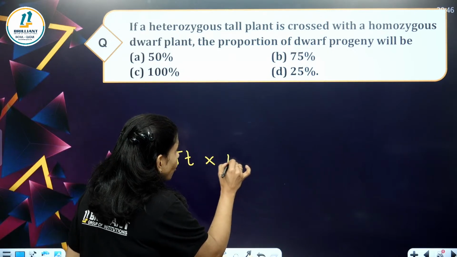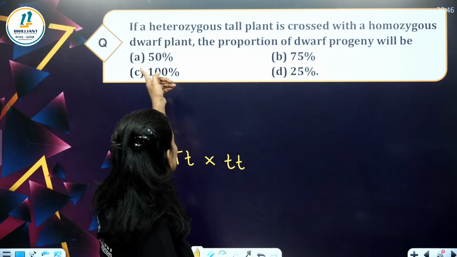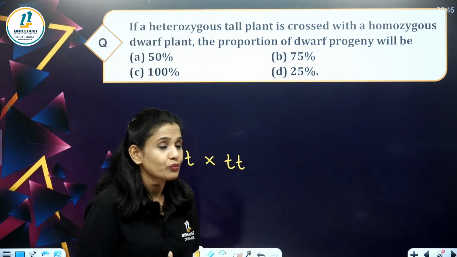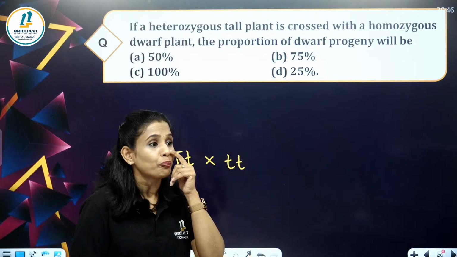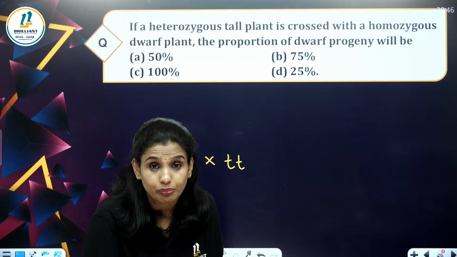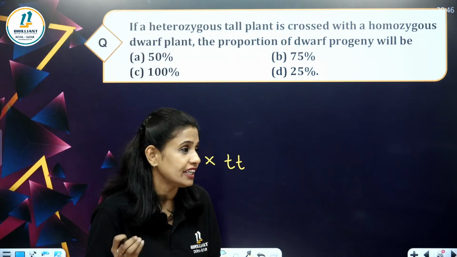That is small t, small t. What will be the progeny? What will be the proportion of dwarf progeny? You have to find out the proportion of dwarf progeny.